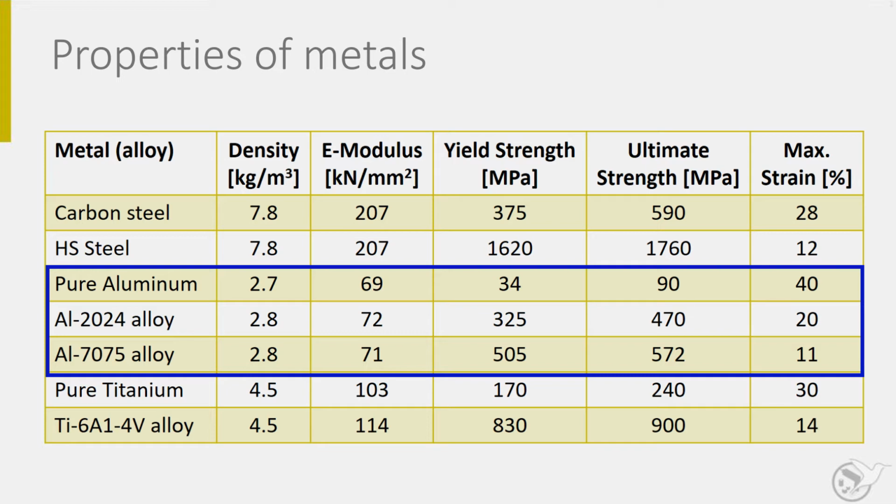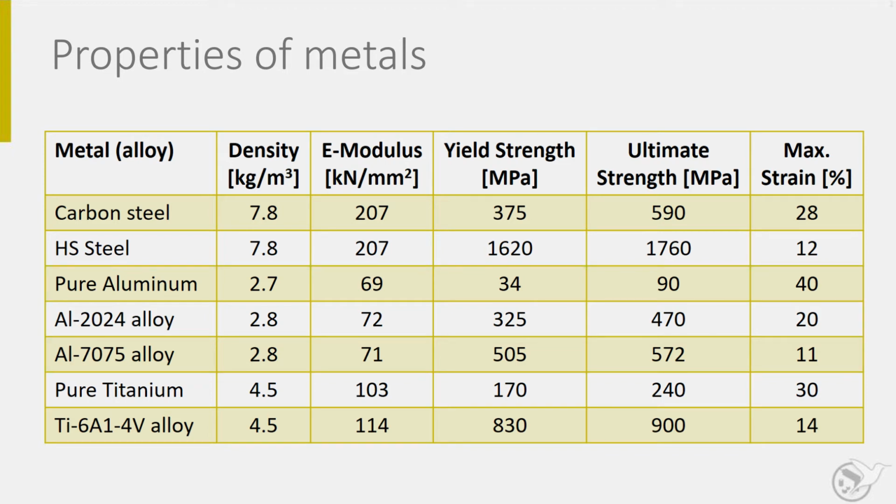Pure aluminum has low yield and ultimate strength, but a high failure strain. When aluminum is alloyed, the strength values increase and the failure strain reduces. The 7000 alloy is about the strongest aluminum alloy, having a more than 6 times higher ultimate strength than the pure aluminum. At the same time, the failure strain, representative for its ductility, is reduced to nearly 25%. Similar relations can be seen for the other metal alloys.